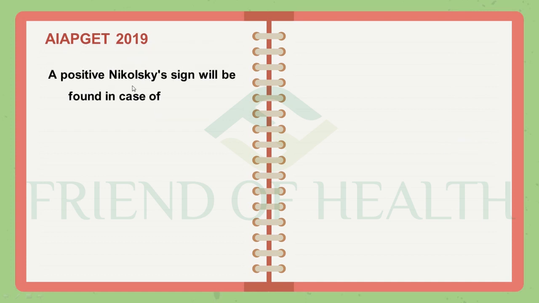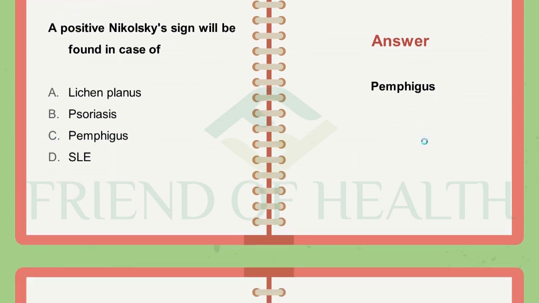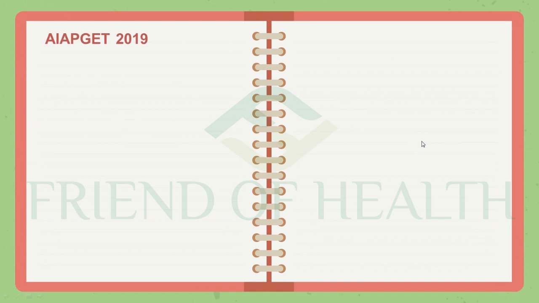One more question from 2019 AAPGT. A positive Nikolsky's sign will be found in case of lichen planus, psoriasis, pemphigus and SLE. So here also Nikolsky's sign is not seen in only one condition. It can be positive in many other conditions, but luckily in these options there is not much confusion. Answer is pemphigus. A positive Nikolsky's sign will be found in case of pemphigus.